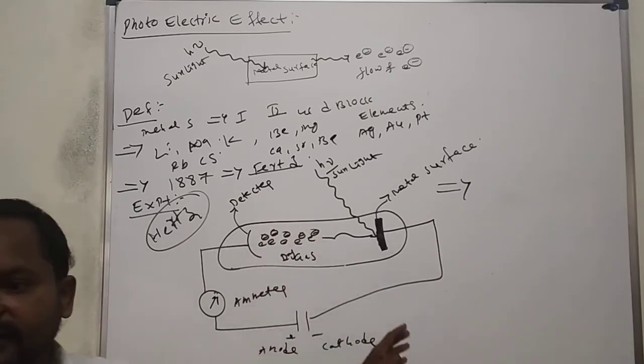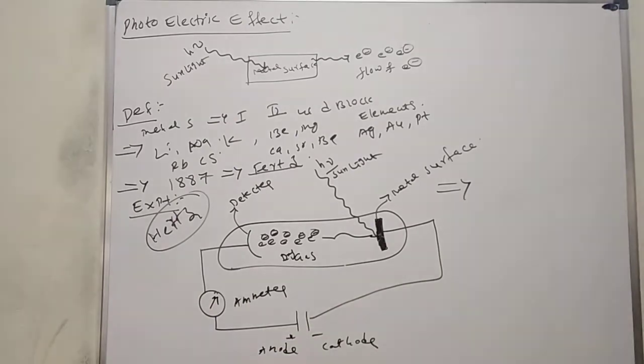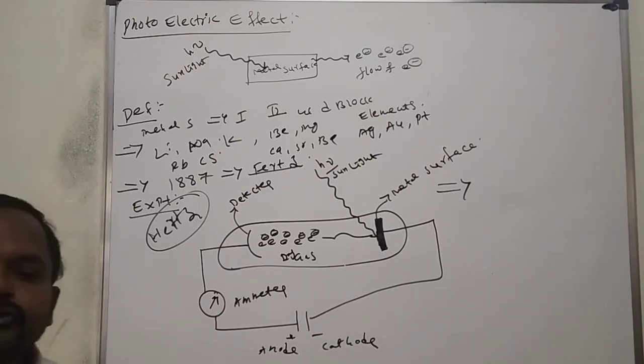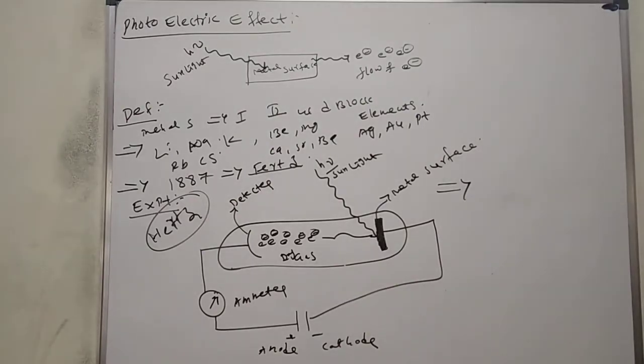Second question: not all metals show the photoelectric effect. Most of the metals do not show the photoelectric effect. Why?